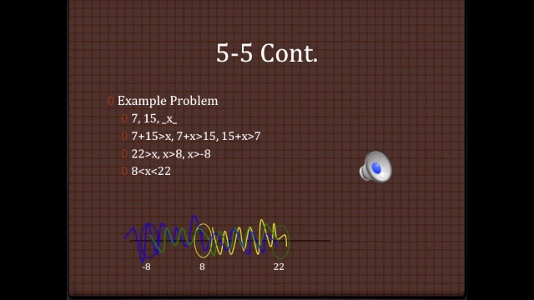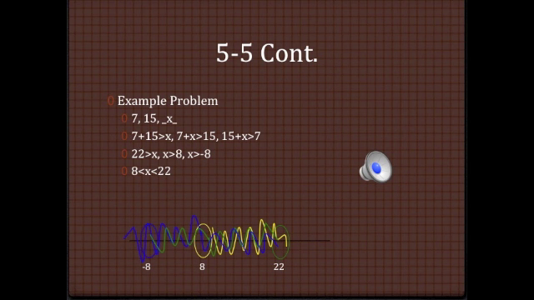Your first one will be 7 plus 15 is greater than x. Your second one will be 7 plus x is greater than 15. And your final one will be 15 plus x is greater than 7. Once you have set up each of your inequalities, you simplify them. Here we have x is less than 22, x is greater than 8, and x is greater than negative 8.